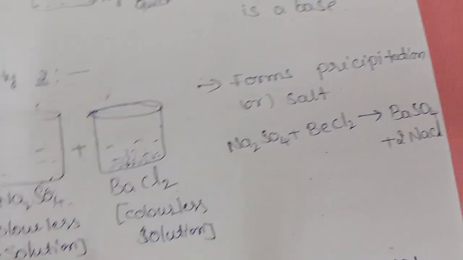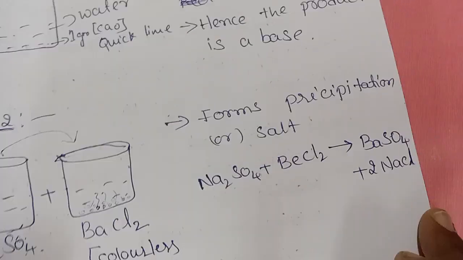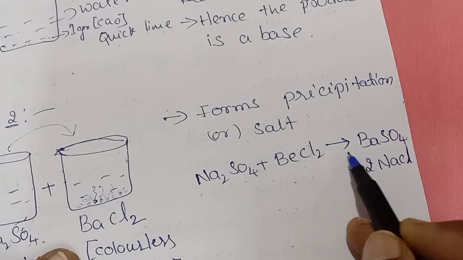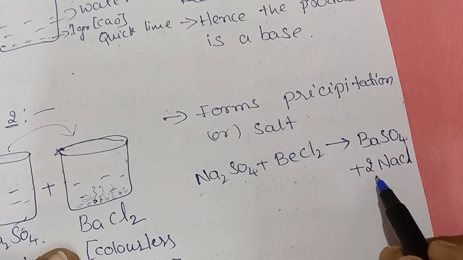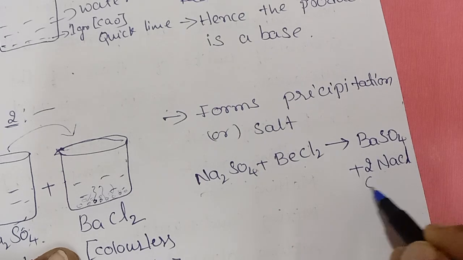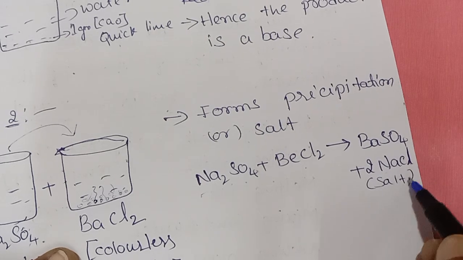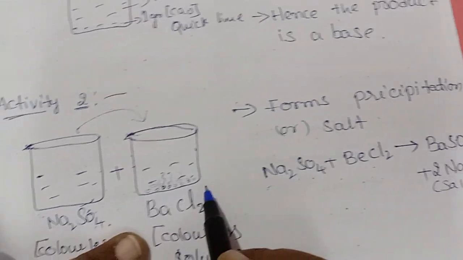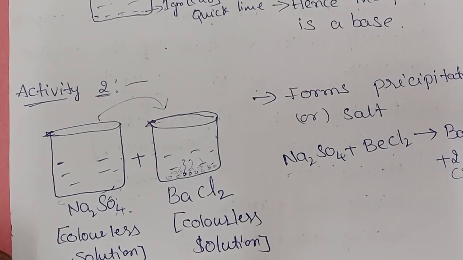The equation you can write here: Na2SO4 reacts with barium chloride, gives out barium sulfate plus sodium chloride. Sodium chloride is a salt, so which is in the form of precipitation, right? Precipitation settles down in the bottom of the beaker, right?